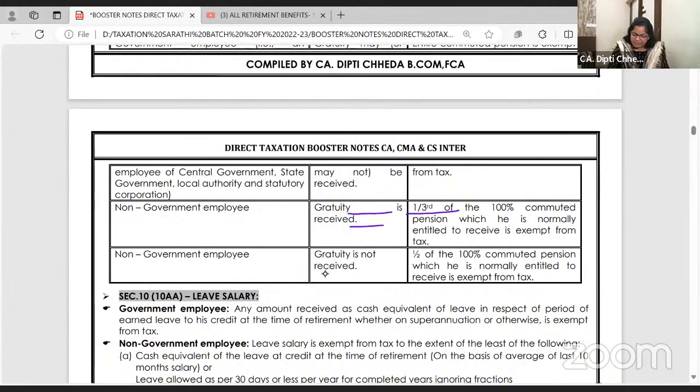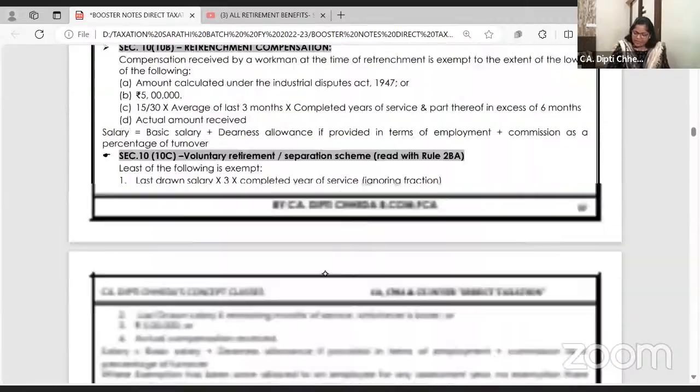If gratuity is received, then 1/3. If gratuity is not received, then half.